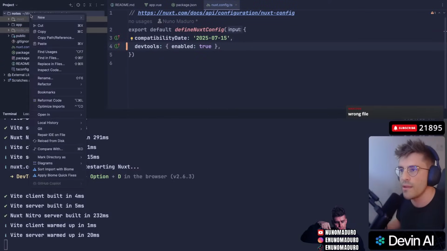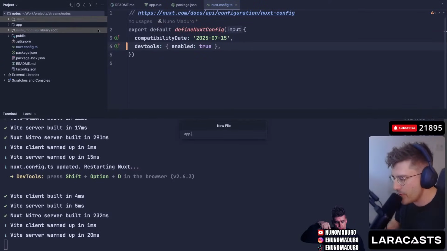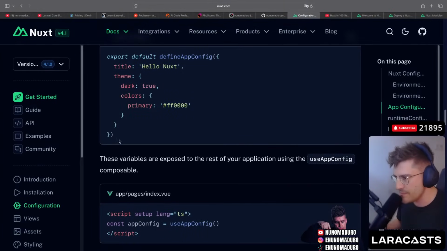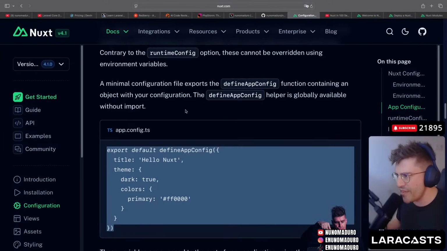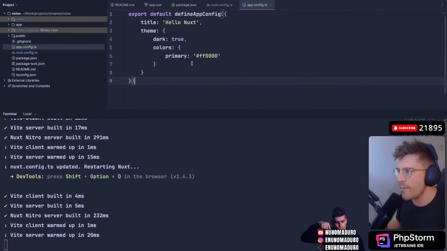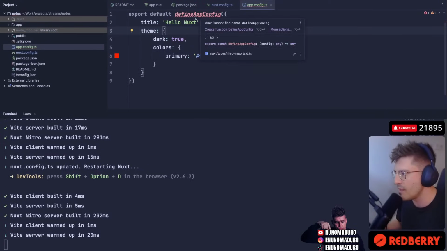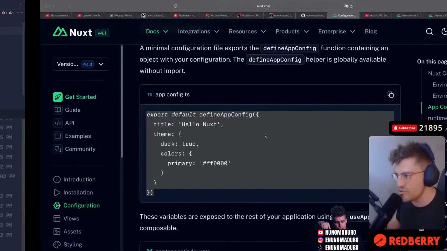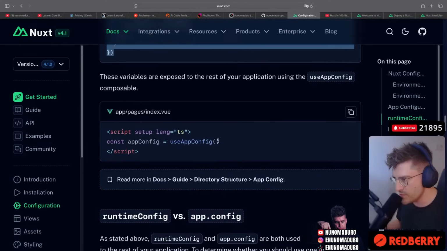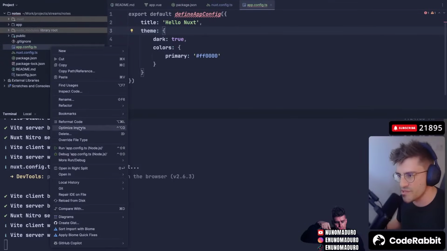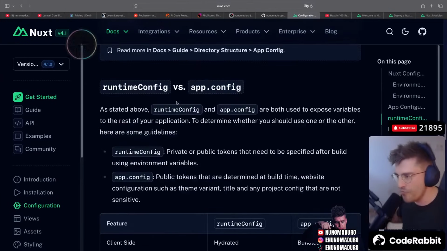Interesting. Okay. So let's go here. App.config.ts. So what is this file about? Oh, this is just stuff that I may use. I don't think this does anything really, but let's just do it anyways. So if I go to my app right now, I don't think it will do anything whatsoever. Cannot find name defineAppConfig. This is going so good already. Jesus Christ. I don't think we need to use this for now. This is in case we want to use this. Let's just delete this. All right, let's move forward.